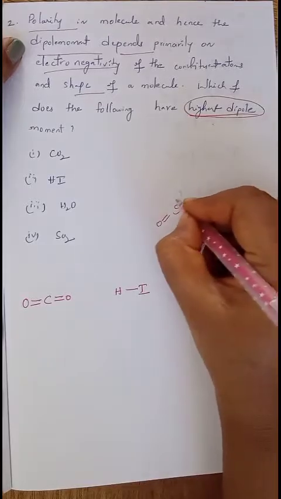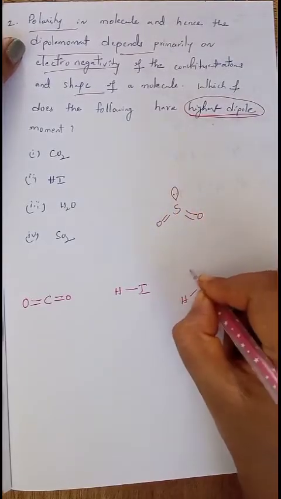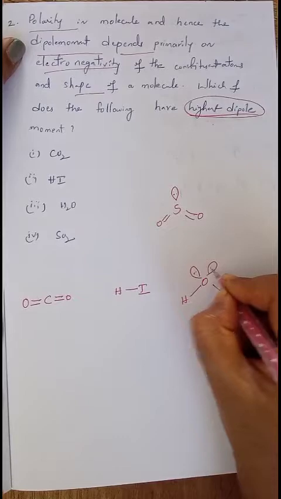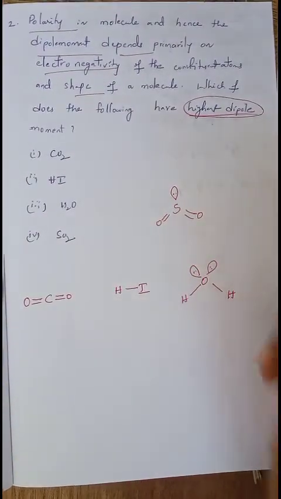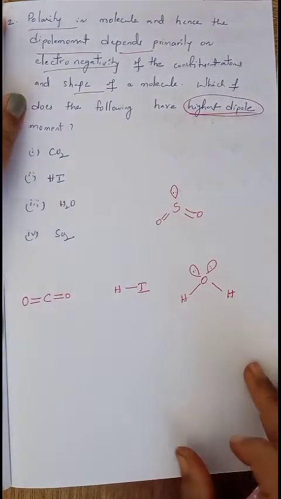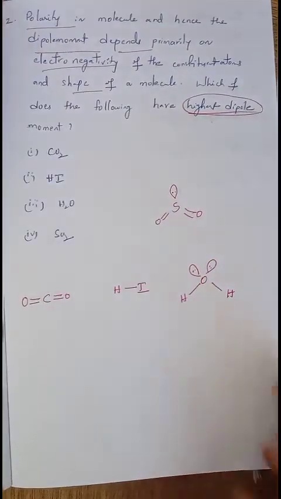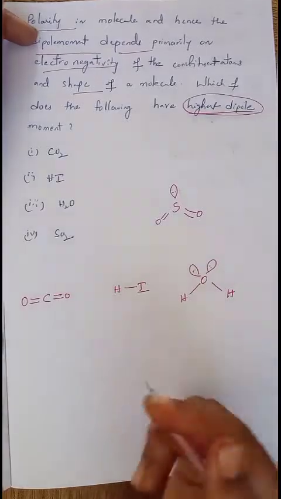Okay, and it has 1 lone pair of electrons, and here oxygen is having 2 lone pairs of electrons. Okay, this is about the structures of the 4 molecules. We will discuss them one by one. First, for the CO2 molecule, the dipole moment.